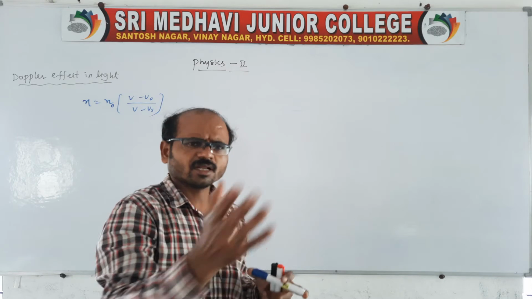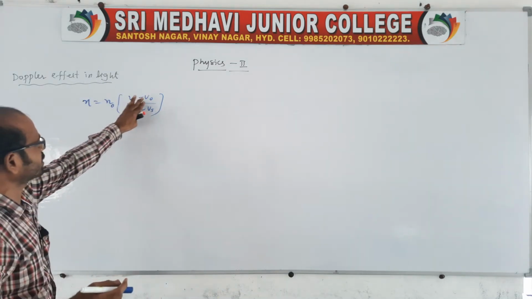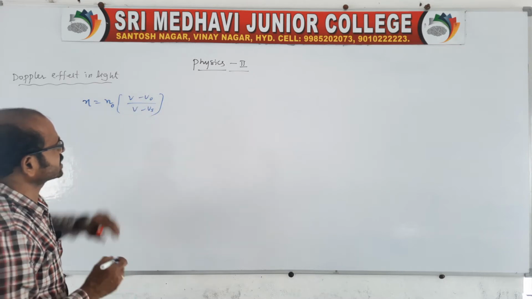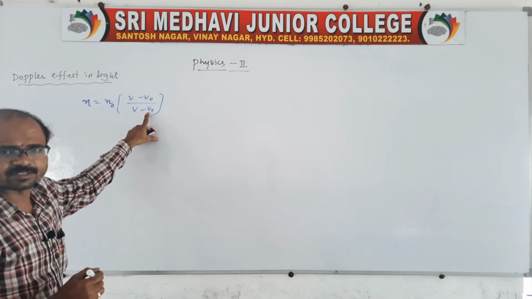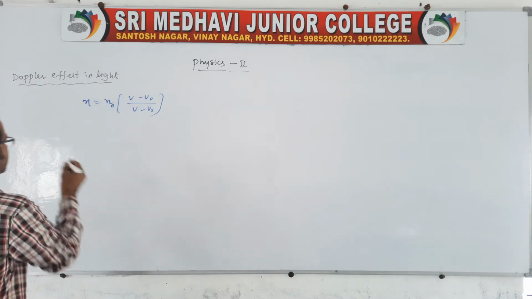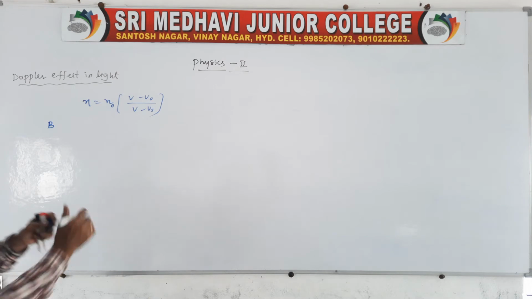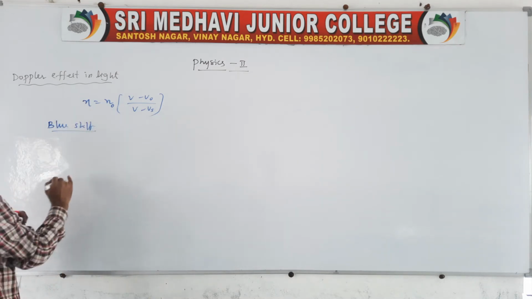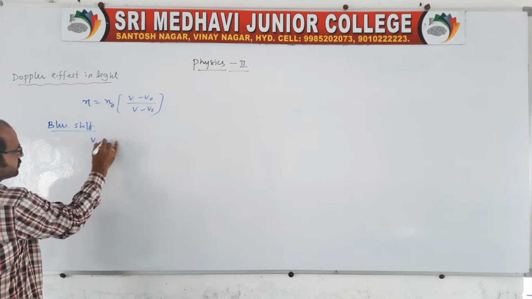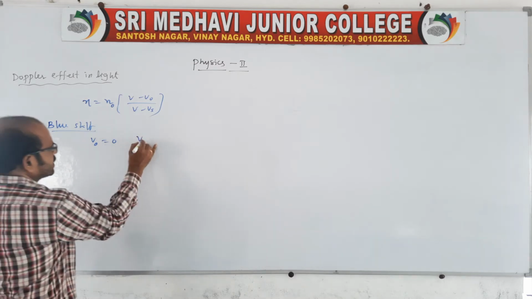Of course, here also the same we can take: n dash is equal to n into (v minus v naught) by (v minus vs). v naught is nothing but the observer velocity, and vs is nothing but the source velocity, which we can take like this. So, in the case of blue shift, now we are finding the apparent frequency. Here in the blue shift, the observer is at rest, whereas the source is moving towards the observer.